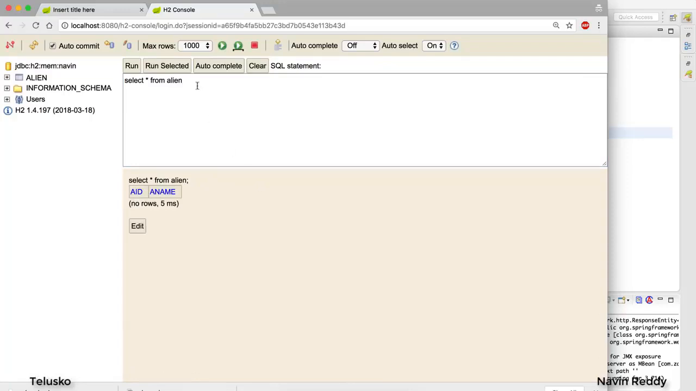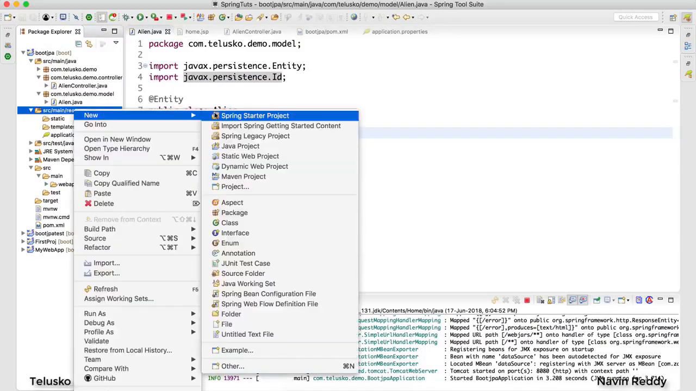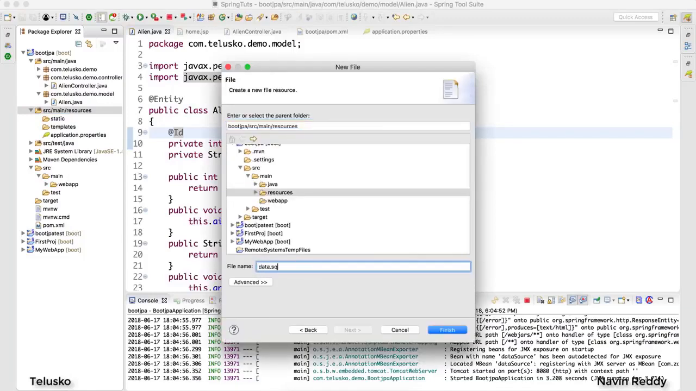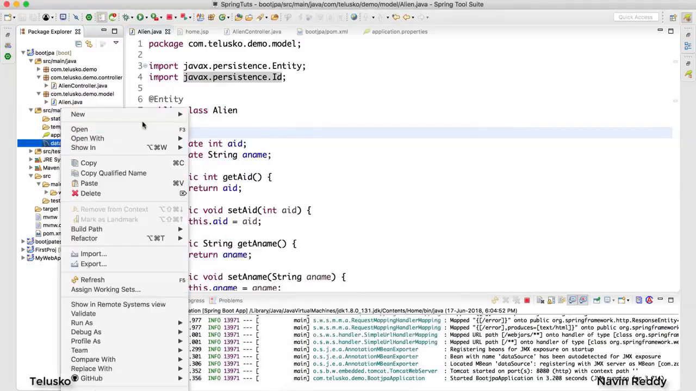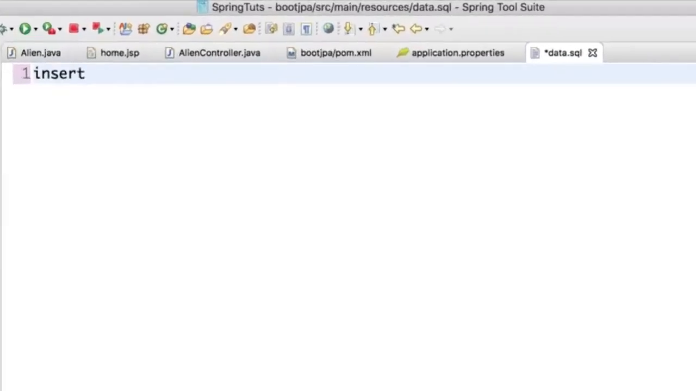You can do it from here, or if you want some data beforehand, what you can do is create a separate data file. You can say new, a simple file, and I will name this file data.sql. So we got data.sql there, and I will open that with a text editor. Okay, you can see we got this thing. Here you can write a statement to insert data. It's not compulsory, you can do it from H2 as well. But since this is an in-memory database, every time you relaunch the application, you might lose your data, right? So I would say insert into alien values, at least I want one row there. So I would say 101, and the name, at least I want this data there.